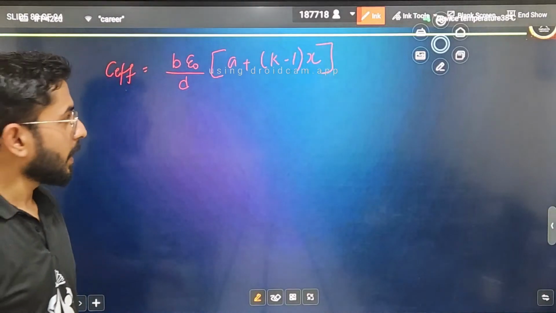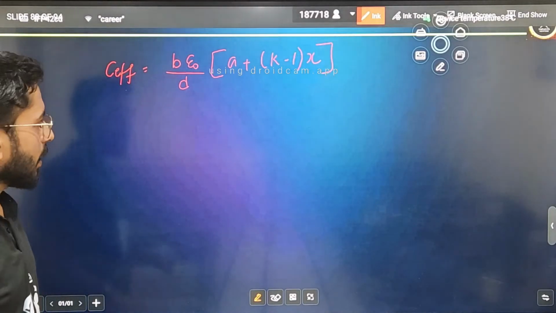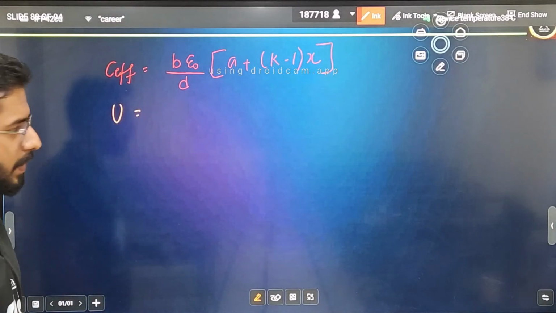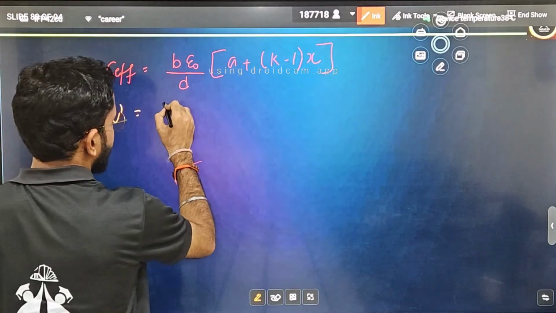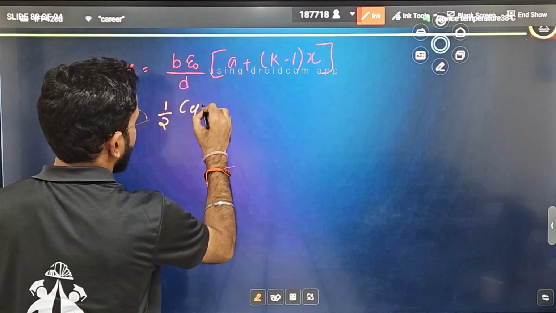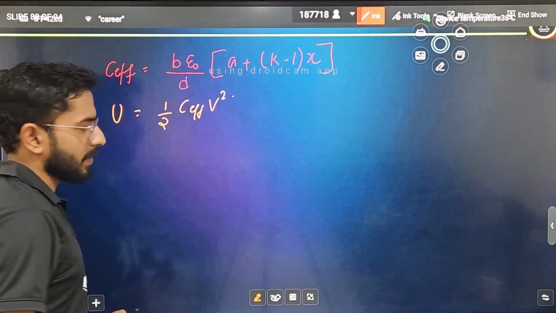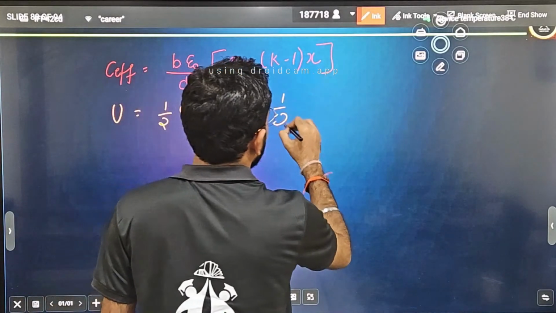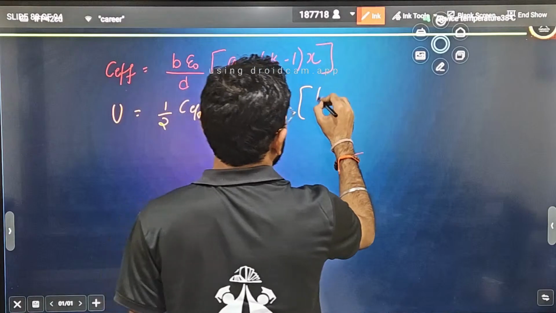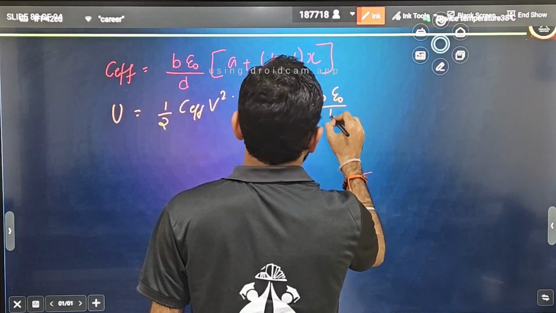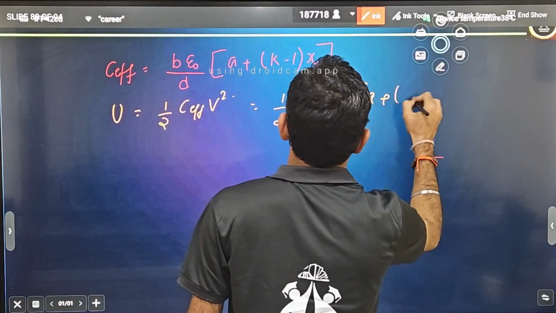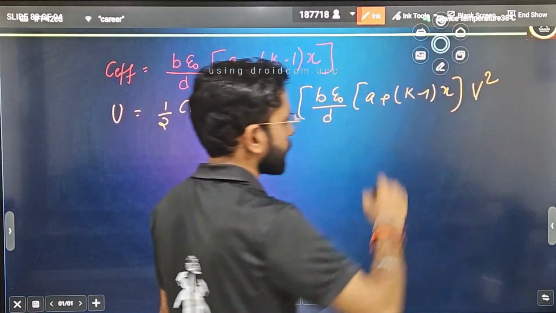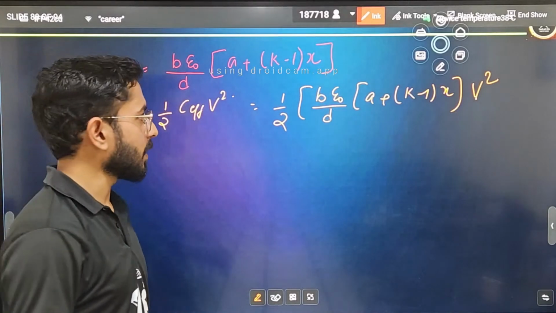Okay, fine. Now I will ask you students, can you write what is the potential energy that will be stored between the parallel plates? You will say simply such formula is half into C effective into V square, because the battery that was connected was V. So you write half multiplied by C equivalent that we have calculated, students: B epsilon naught by D, bracket A plus K minus 1 into X, into V square. That was the battery potential that we have connected here.